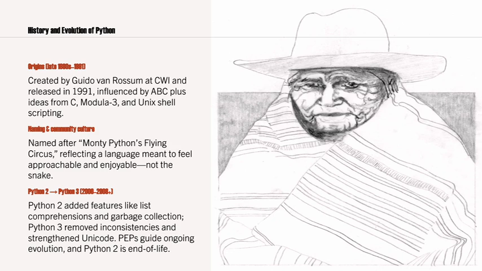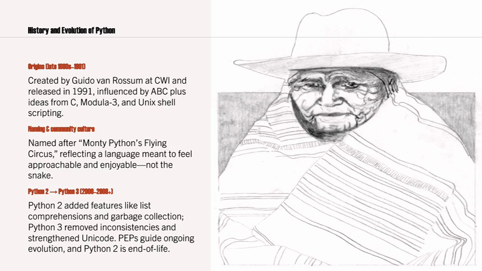And after that he named it after Monty Python's Flying Circus. So it means it reflects a language meant to feel approachable and enjoyable, not the snake. Everyone will think Python means a snake, but here Monty Python's Flying Circus means anyone can feel approachable and enjoy it. It means one can enjoy this programming language. So that is what he is saying.